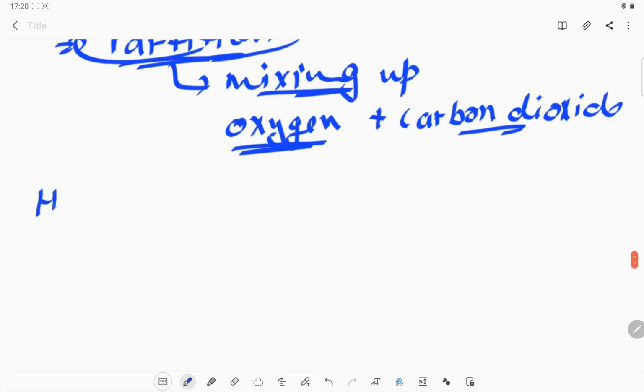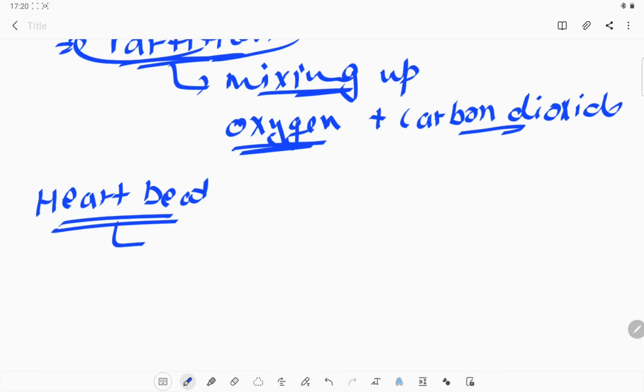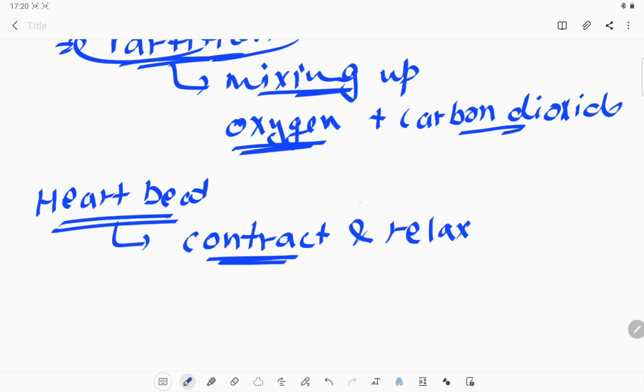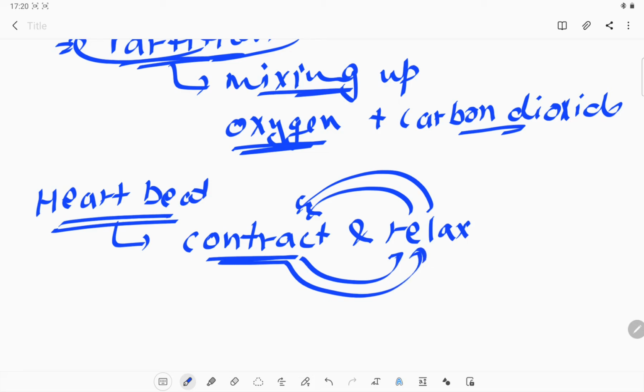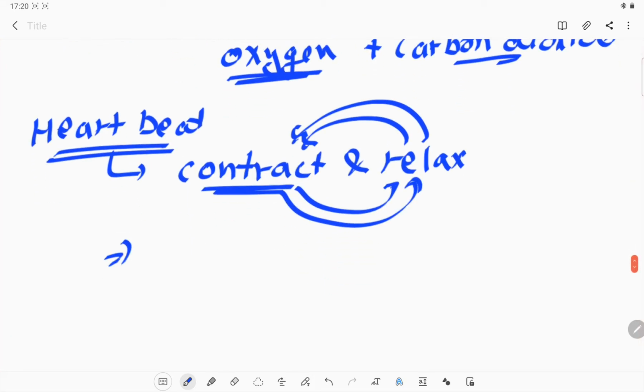What is the heartbeat? The muscles of our heart create a rhythmic movement which is known as the heartbeat. How do they perform the movement? First they contract and then they relax, then again contract and again relax, so that this process goes on for a very long time. We cannot stop it; our heart is always beating.